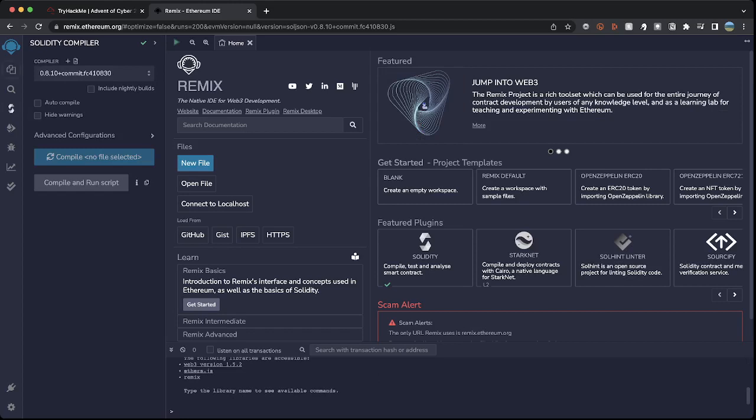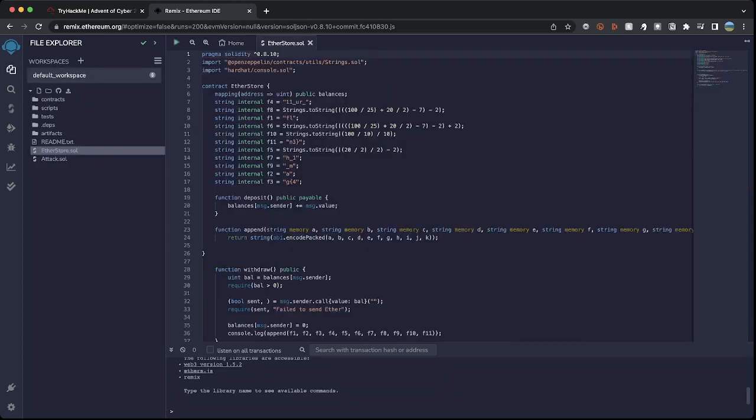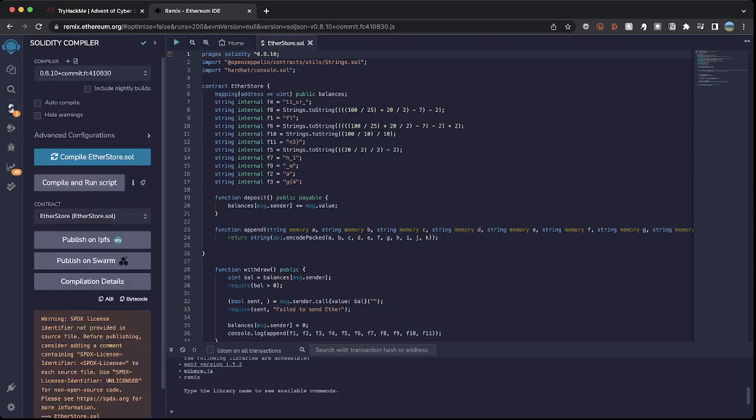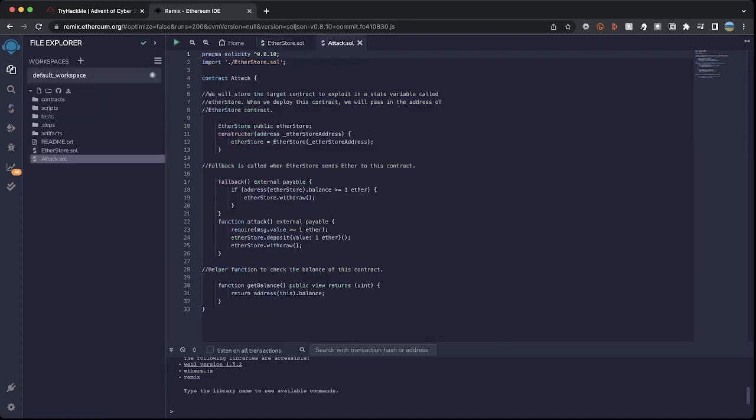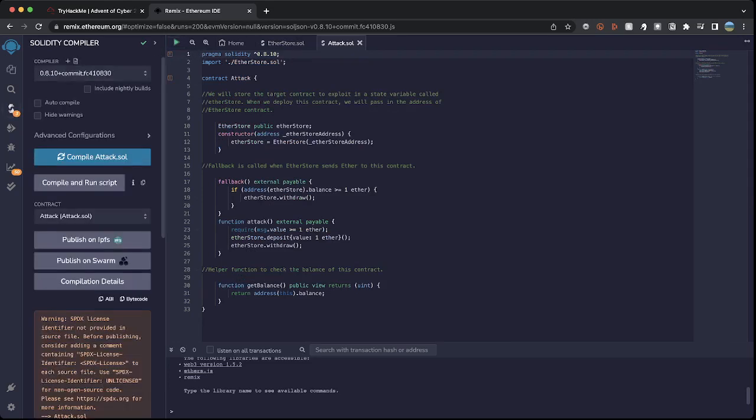Right, so let's get EtherStore, hit compile, should hopefully pop up here. There we are, compiled. There's our bits and pieces. Let's come back to this one, let's compile the attack. Again, I find it easiest just to hit the play sign, Control and S does the same job. So they're now both compiled.